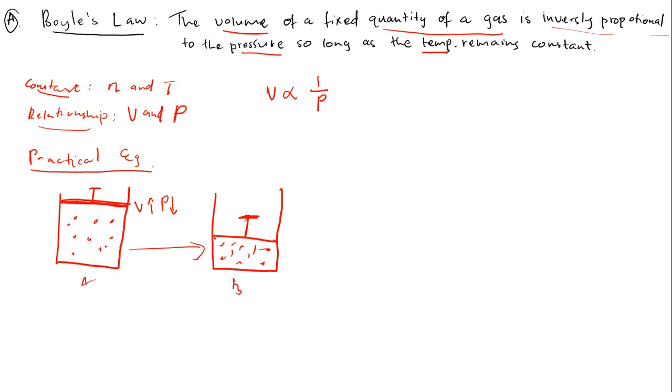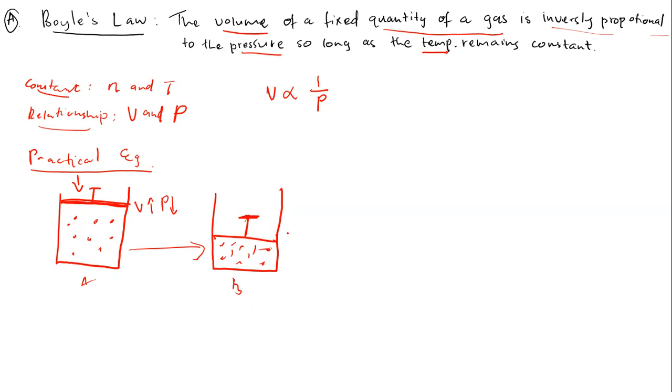They are not experiencing any pressure because they can move freely in this container. But now say we take our compressor and compress these gaseous molecules to result in something that looks like this. Now, we decreased the volume occupied by these gaseous molecules.